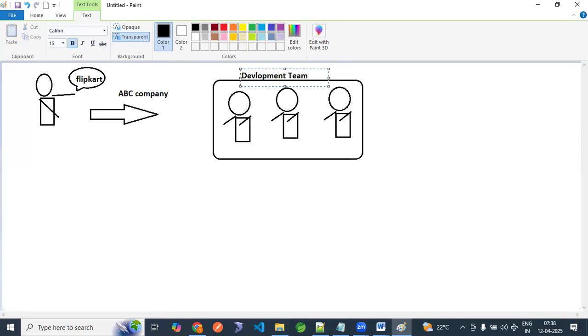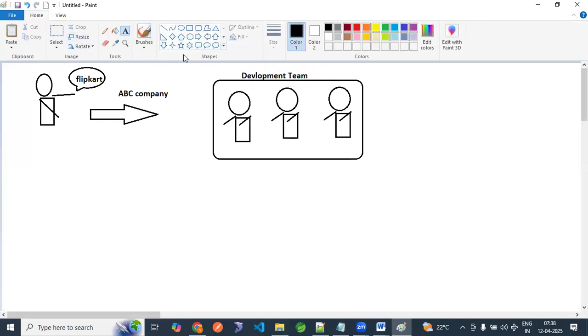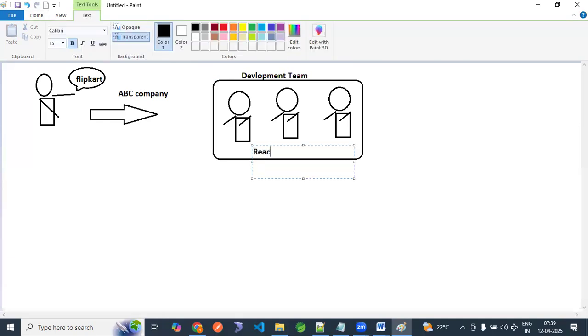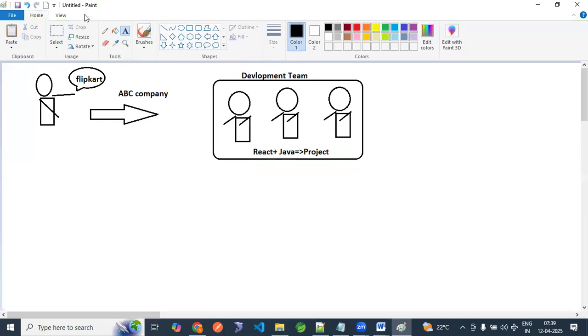The development team started writing the code. They are writing Java code. They are writing React code. Let's say they have decided that they have to write React and Java code. They keep on writing the code. The project is completed. Now, what will they do? They will give this project to whom? This Flipkart person. Take this project and enjoy.